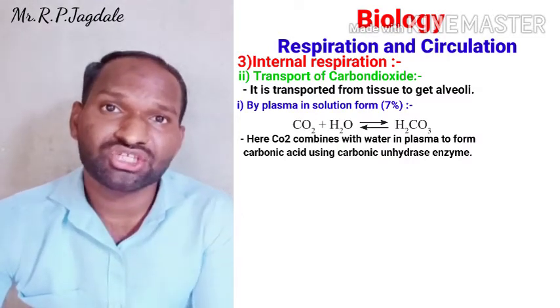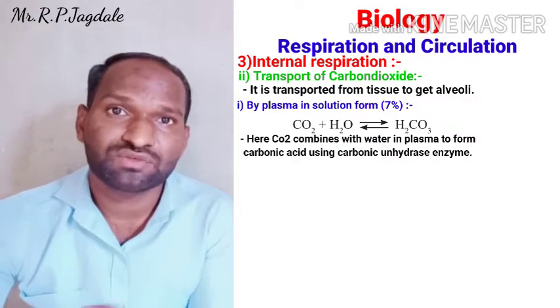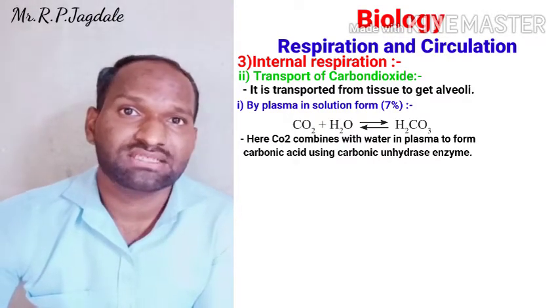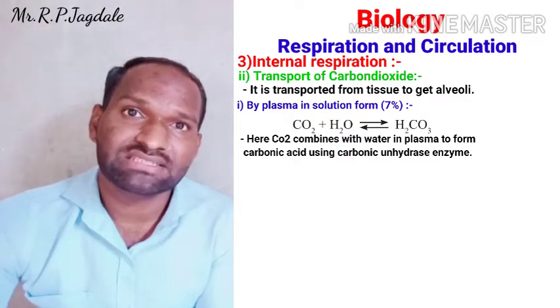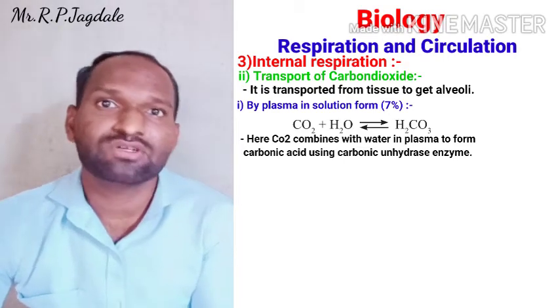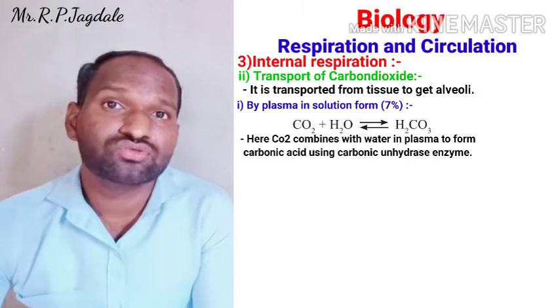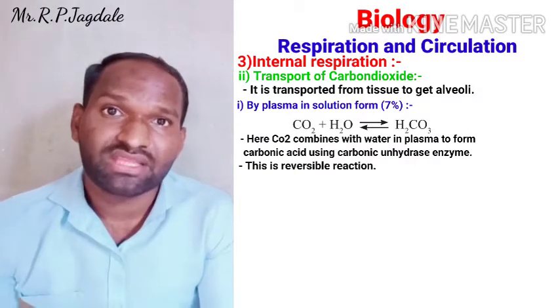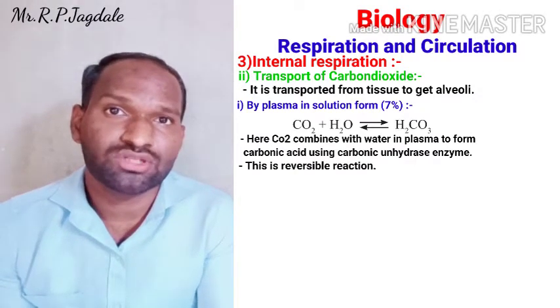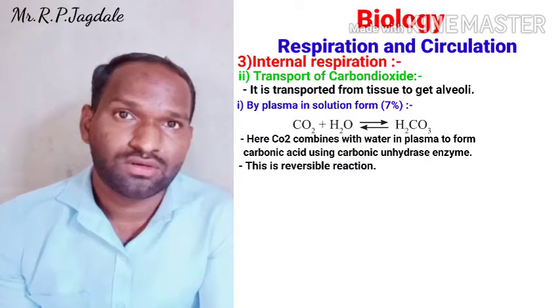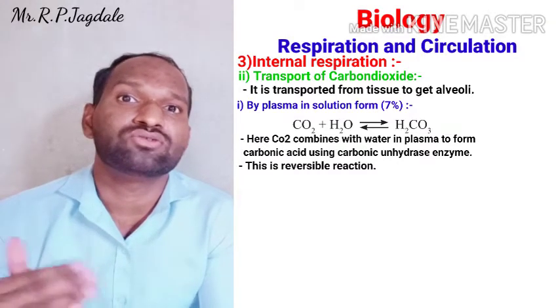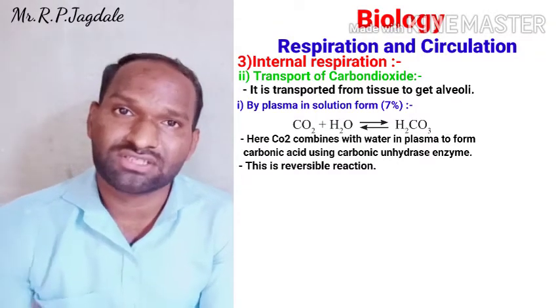That means at the tissue level, CO2 combines with water to form carbonic acid. That carbonic acid is unstable, but it travels up to the alveolar region, and when it comes to the alveoli region, it again dissociates into CO2 and H2O, and now that CO2 is released into the alveoli. This is the 7%.